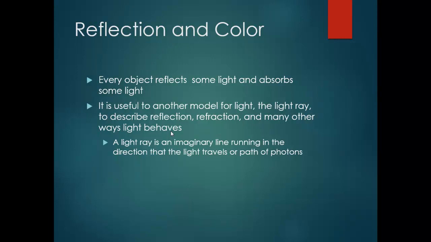Every object reflects some light and absorbs some light. It is useful to use another model for light, the light ray, to describe reflection, refraction, and many other ways light behaves. So what are the properties of light? Light can pass, transmit, reflect, refract, and separate. A light ray is an imaginary line running in the direction that the light travels, or that photons pass.